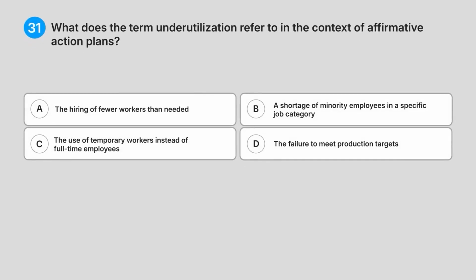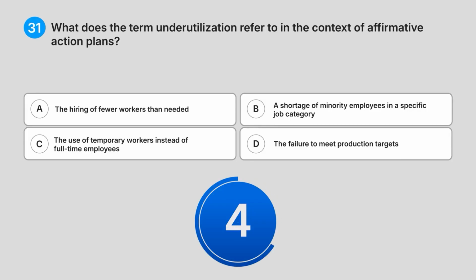31. What does the term underutilisation refer to in the context of an affirmative action plan? A. The hiring of fewer workers than needed. B. A shortage of minority employees in a specific job category. C. The use of temporary workers instead of full-time employees. D. The failure to meet production targets. Can you guess the answer?